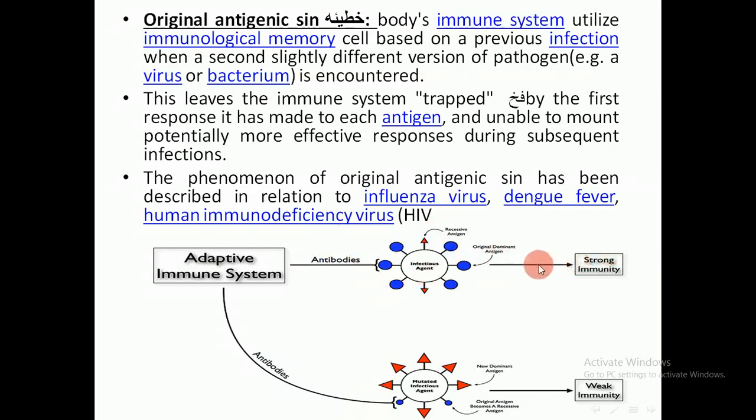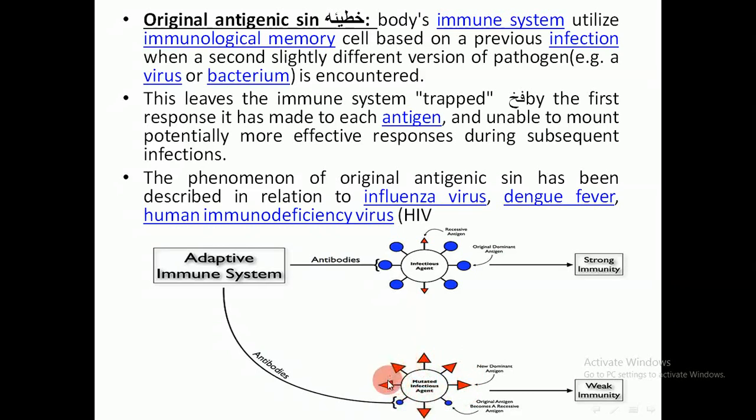And this blue one is the dominant antigen, and this leads to strong immunity. While when there is infection with the mutated infectious agent, when there is a mutation in this virus or bacteria, this leads to a change in the antigen.